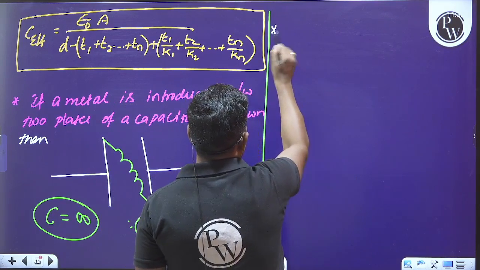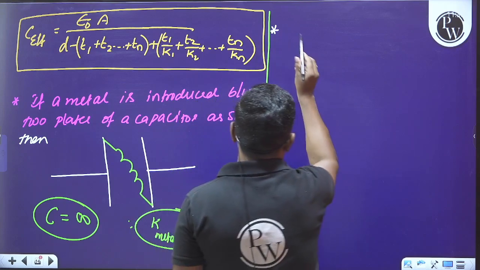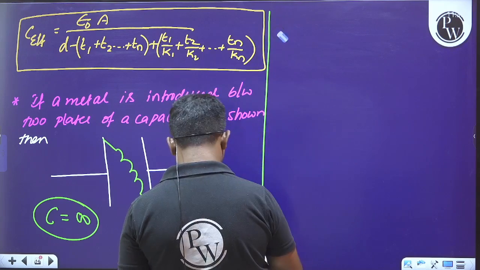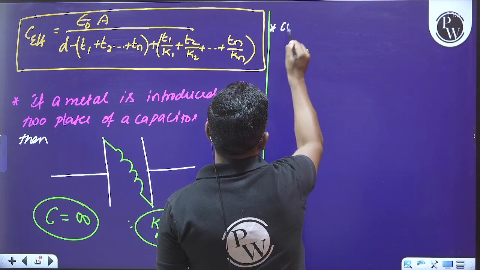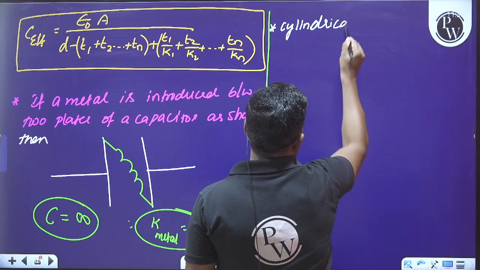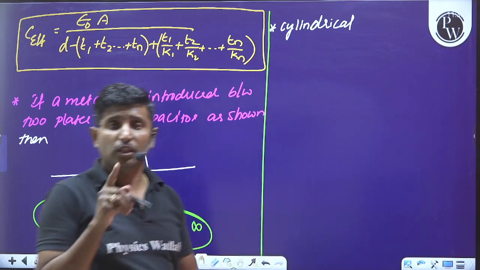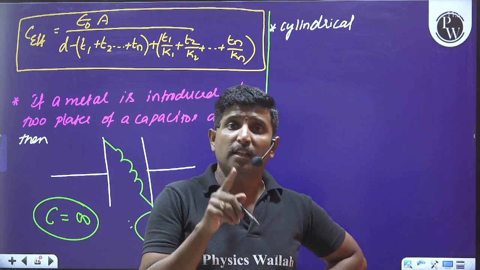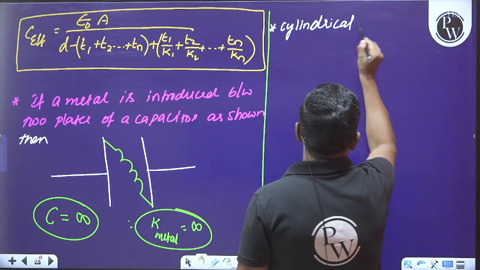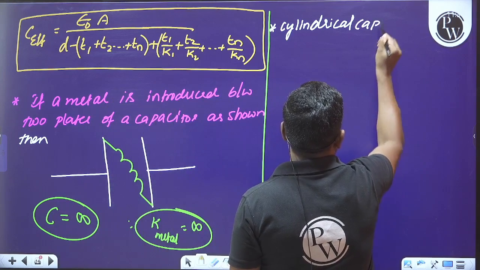So later we have to think about the second type of capacitor, that is the cylindrical capacitor. It is not there in our NCERT, but it is mentioned in our NCERT exemplar. So what is a cylindrical plate capacitor?